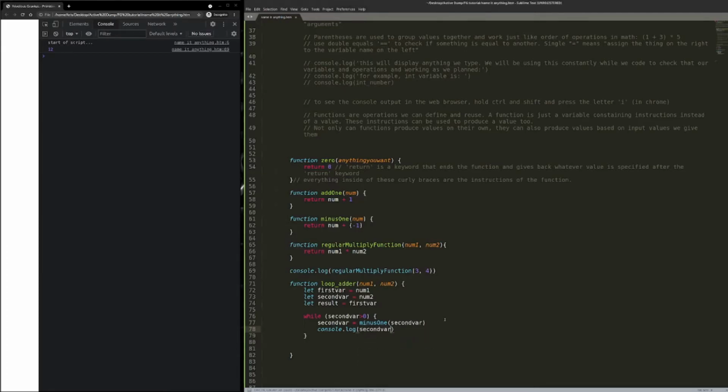So I'm going to hit Control S to save, Alt Tab to go to my browser, and then Control R to reload. Oh, you'll notice it hasn't done anything because all I've done is define the function. I need to call it for it to do something. And to call it, all we do is use the word we named it, loop adder, and we got to throw some numbers in. So we did 3 and 4 last time. Let's do 2 and 5.